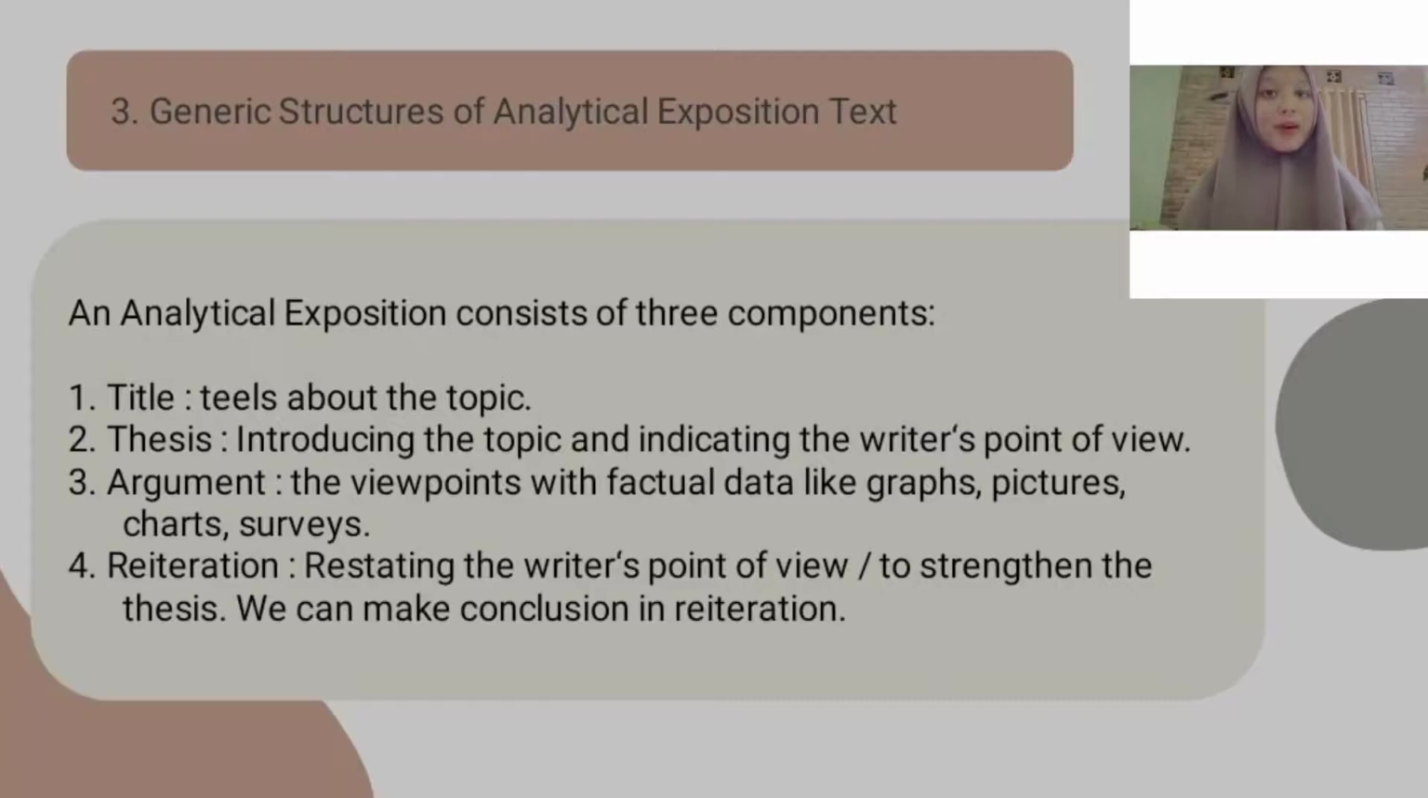3. Generic structure of analytical exposition text. An analytical exposition consists of 4 components. 1. Title, tells about the topic. 2. Thesis, introduces the topic and indicates the writer's point of view. 3. Argument, the viewpoints with factual data like graphs, pictures, charts, surveys. And 4. Reiteration, restating the writer's point of view or strengthening the thesis. We can make a conclusion in reiteration.